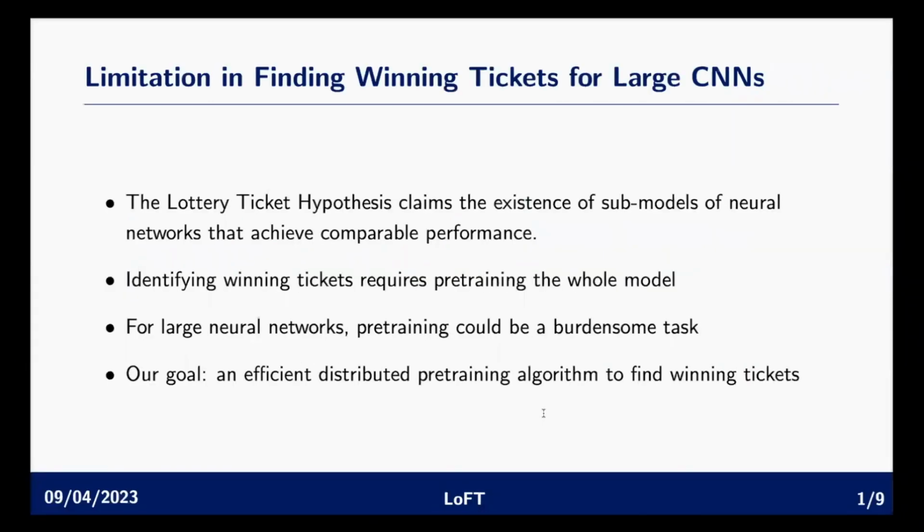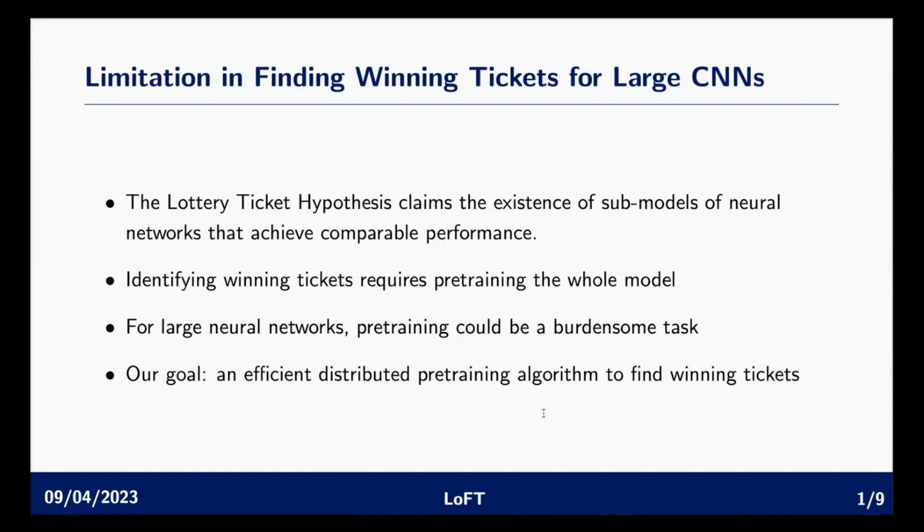So I will first talk about some limitations in finding winning tickets for large CNNs, which would be the focus of our work. To start, the lottery ticket hypothesis claims that there exist good submodels of neural networks that achieve comparable performance to their whole counterparts. These good submodels are often called the winning tickets.